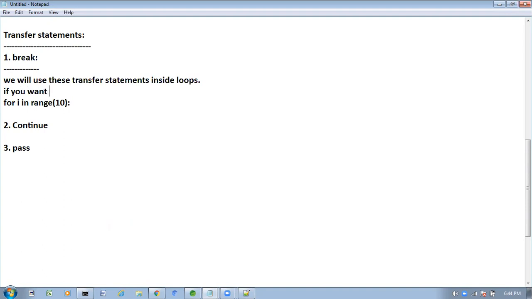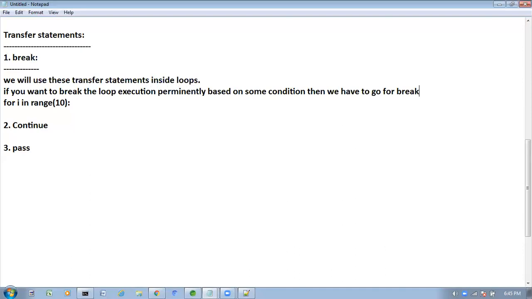If you want to terminate the loop execution permanently based on some condition, then we have to go for break.